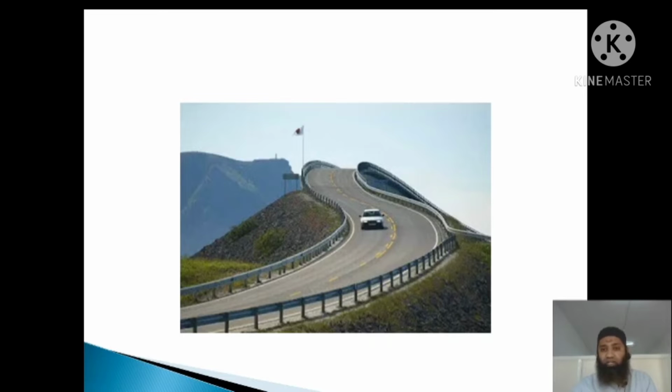You can see in this figure what type of road this is. Basically, this is a mountainous area, so you come across these types of terrains also, but we have to provide some access to those mountainous areas as well. We have tourist places and some religious places also. At those places we come across these hurdles, but all these hurdles can be solved. So this is the ruling gradient.